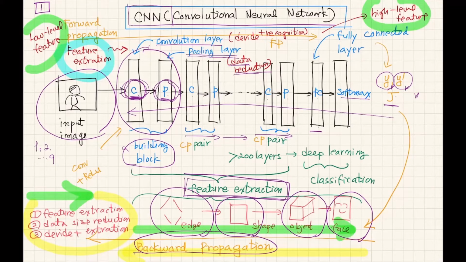So sequentially, this CNN structure will conduct feature extraction and data reduction. Repeatedly, this operation will be applied to the image, and at the end, we can achieve very accurate classification of the images. I think this is the overall introduction of the structure of the convolutional neural network.